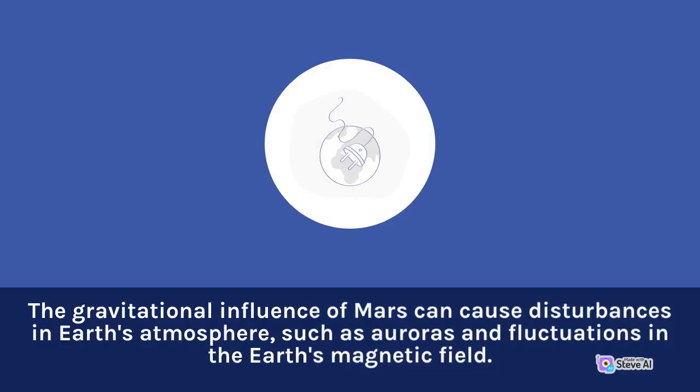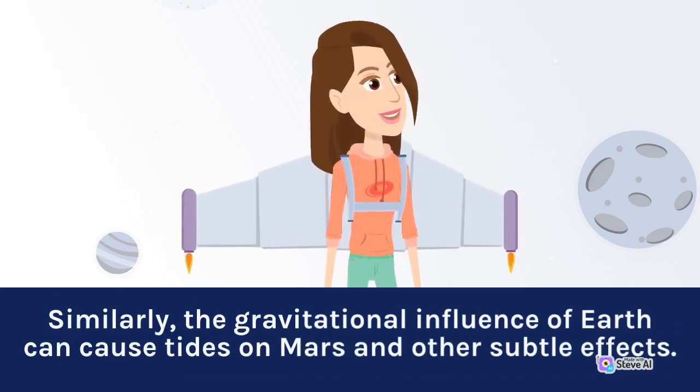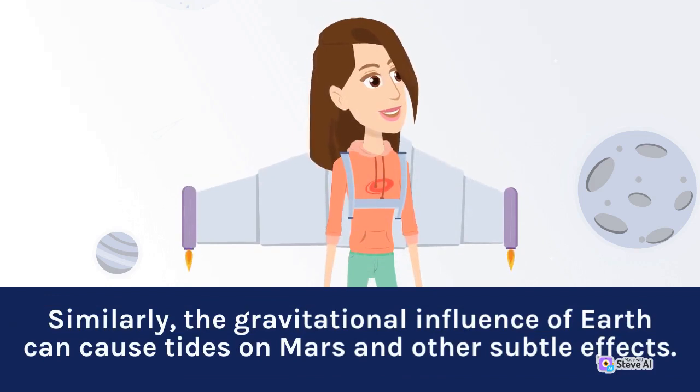influence of Mars can cause disturbances in Earth's atmosphere, such as auroras and fluctuations in the Earth's magnetic field. Similarly, the gravitational influence of Earth can cause tides on Mars and other subtle effects.